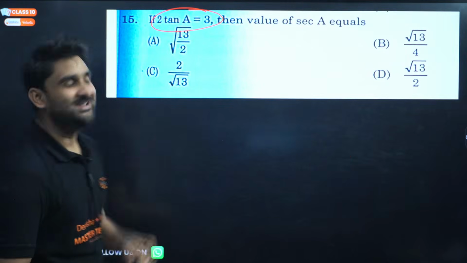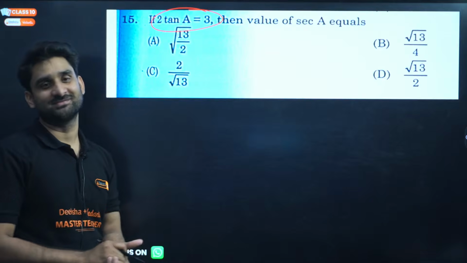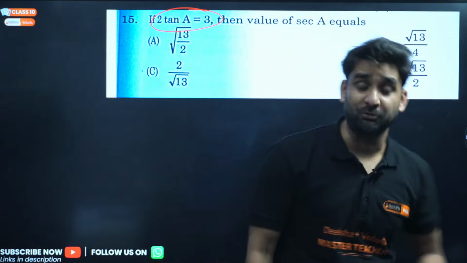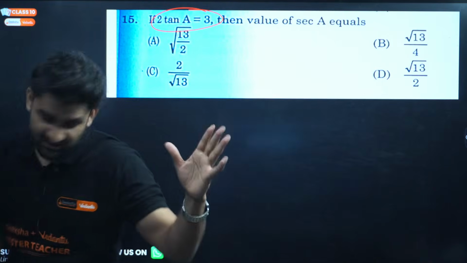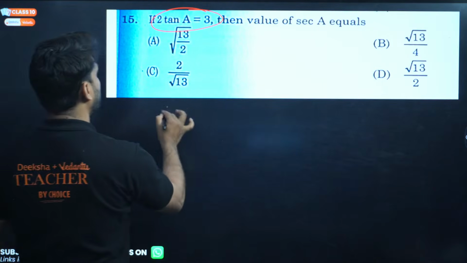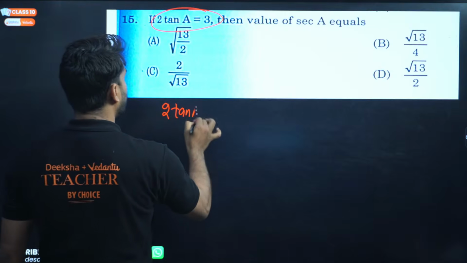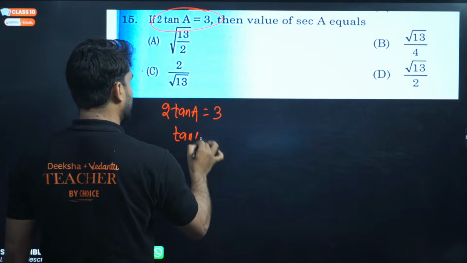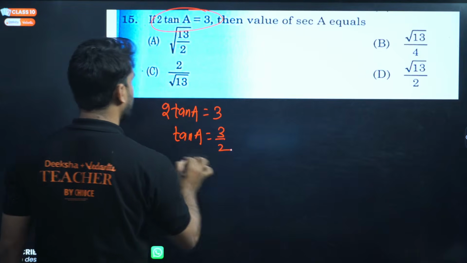Okay, now moving to, oh wow, this question is directly from the live class. I'll be coming out with one more video where I'll give you the proof and all. This question we have discussed, my dear. If 2 tan A equals 3, then what will be the value of sec A?